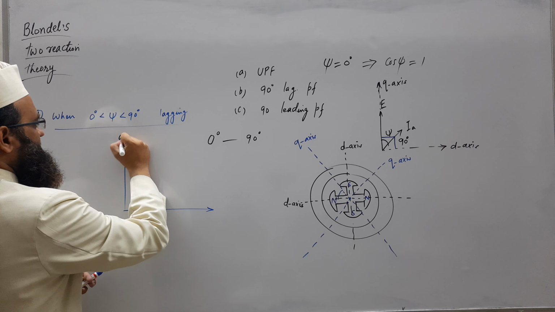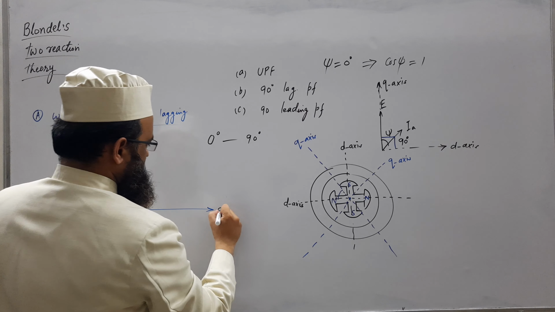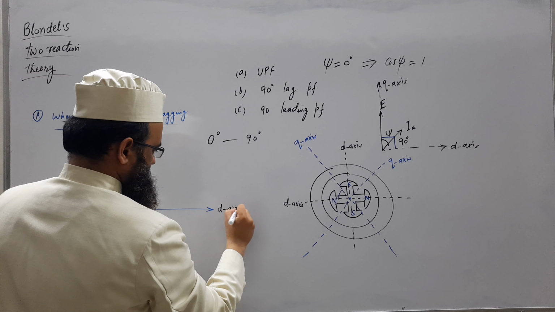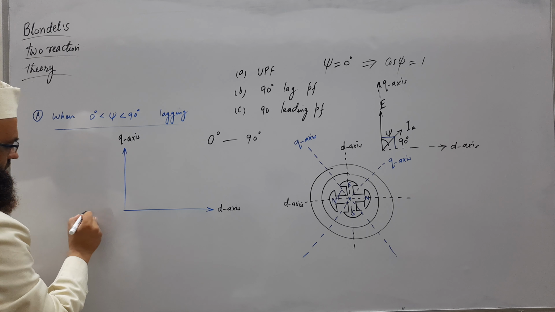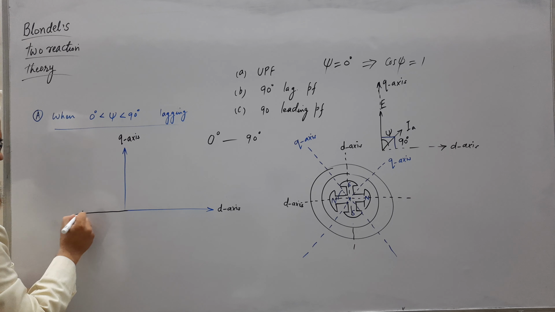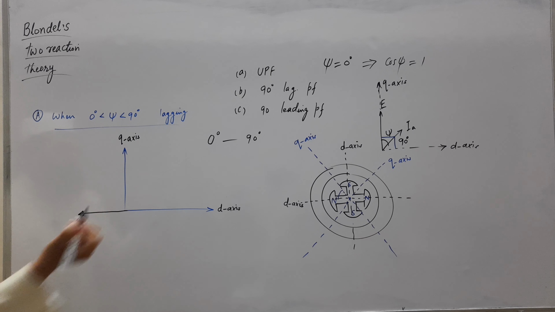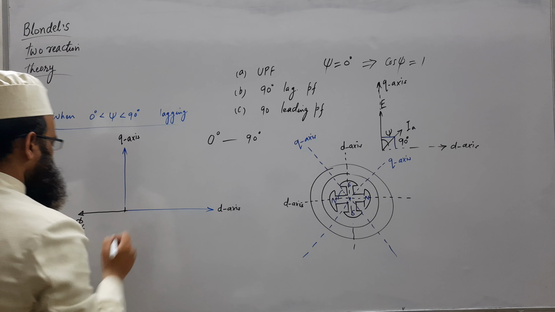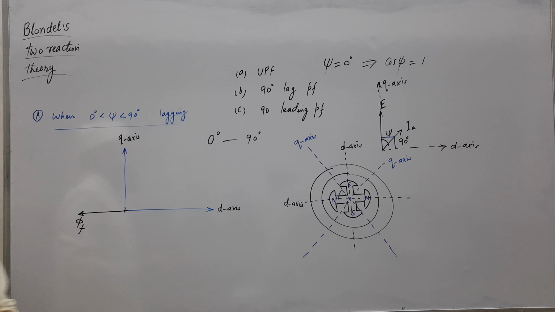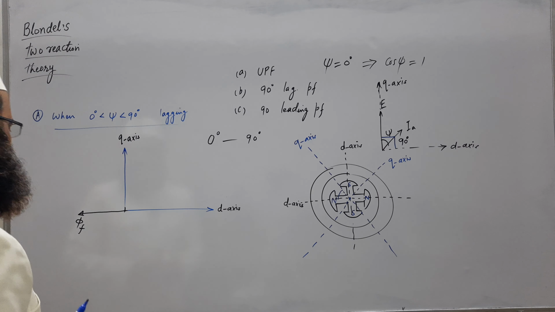So this is the q axis, this is the d axis. First draw the main field flux, represented by phi f. We know the axis of the main field flux is along the poles, the d axis.